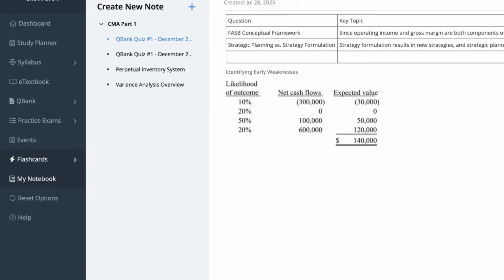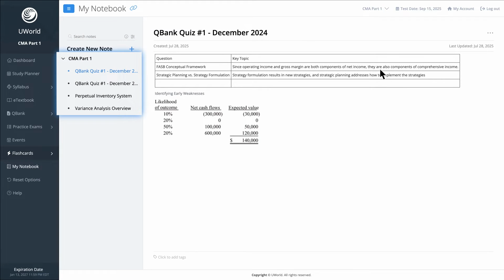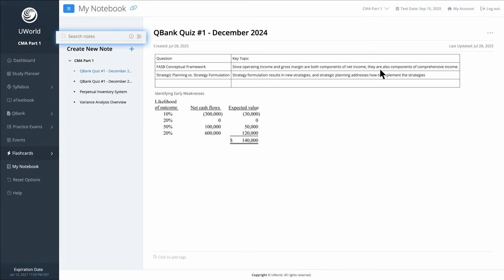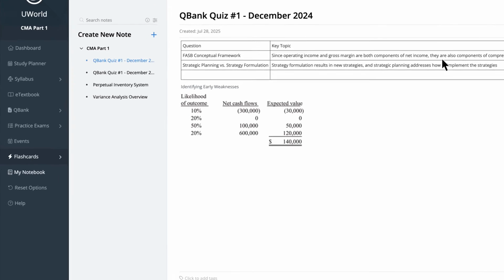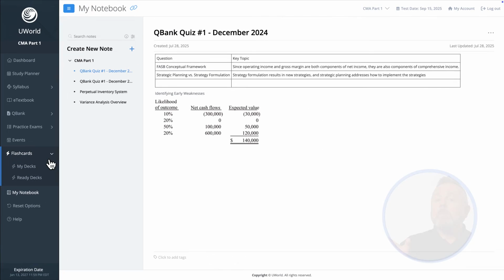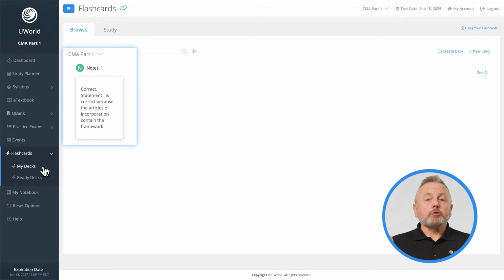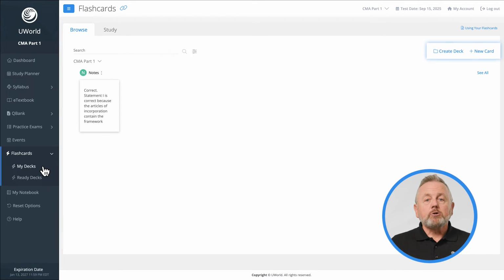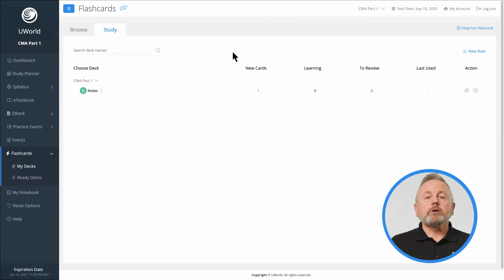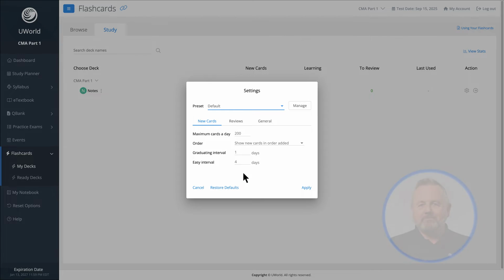From here, you can actually prepare new notebook sections, reorganize subsections, search for specific topics, and seriously amp up your study approach. In the flashcards drop-down, you have two options, My Decks and Ready Decks. My Decks are your personalized flashcards. You can browse or search through your existing cards, create new decks and flashcards, or flip to study mode, where you can create specific study goals for each unique flashcard deck.